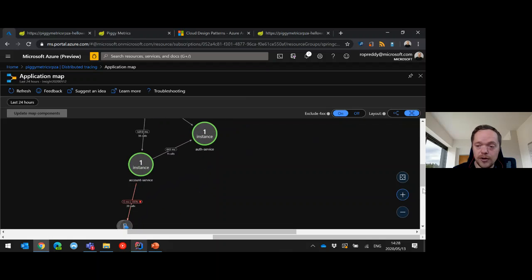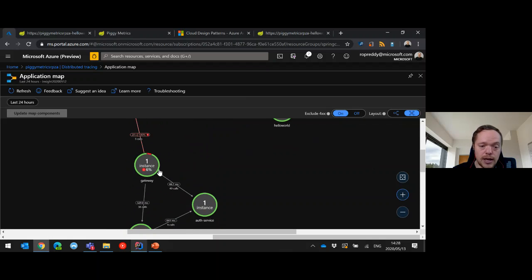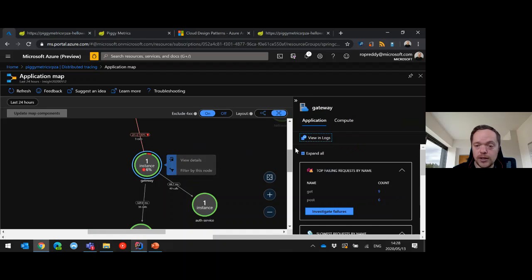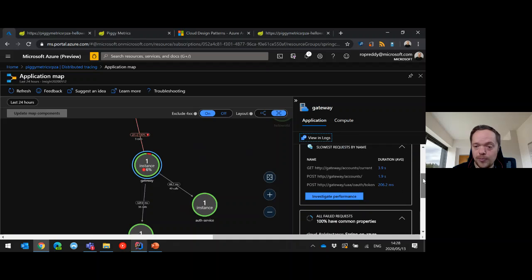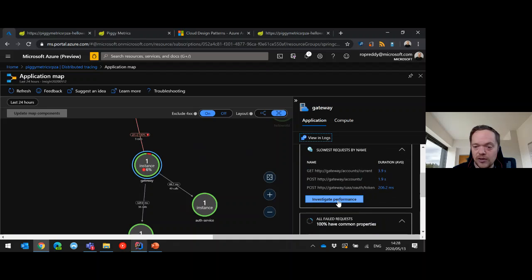And you'll see there that I have an error or a slowdown, and I can go into my instance here, view details, investigate the failure. So there was a failure here, slowest request by name, and this is the gateway account. So we can investigate the performance. Let's go investigate the performance.